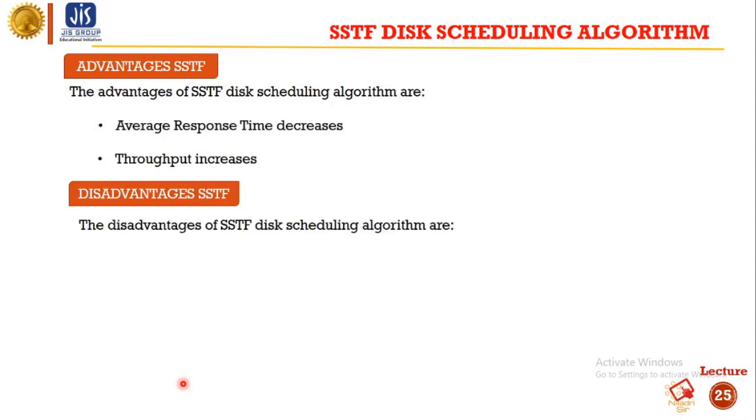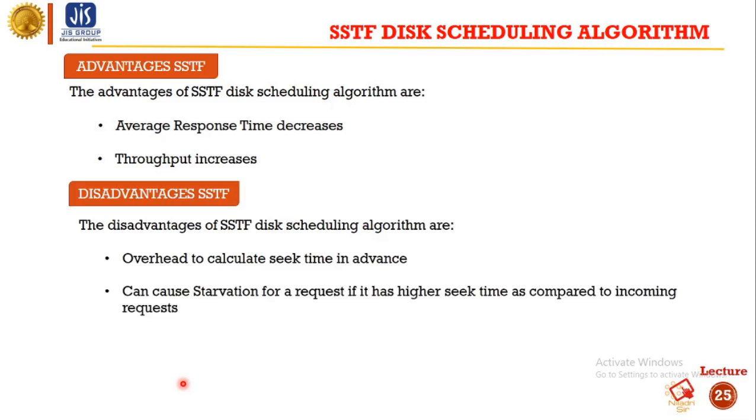The disadvantages of SSTF scheduling algorithm are overhead to calculate seek time in advance, and it can cause starvation for a request if it has higher seek time as compared to an incoming request. And the third one is it has high variance of response time as SSTF favors only some requests.